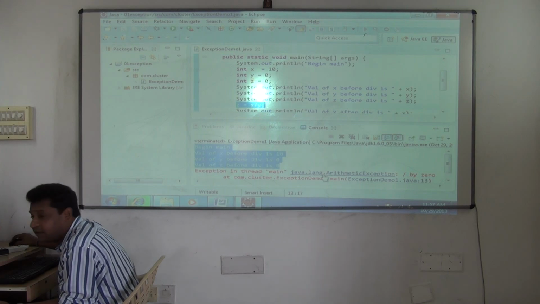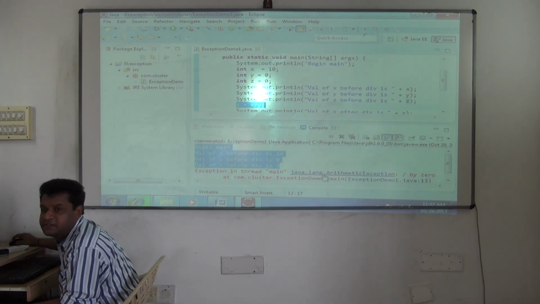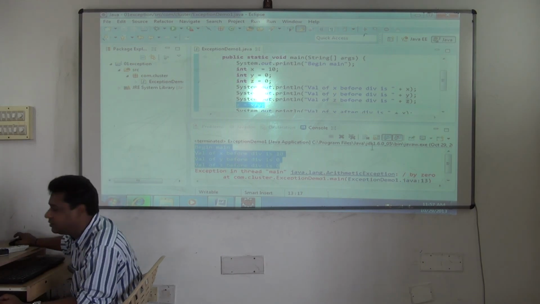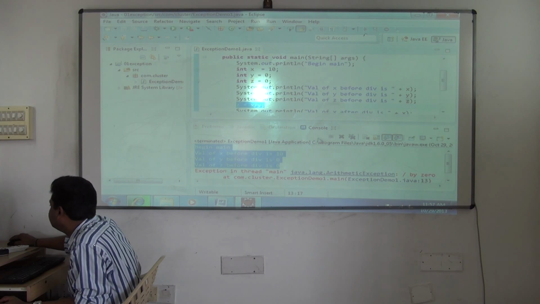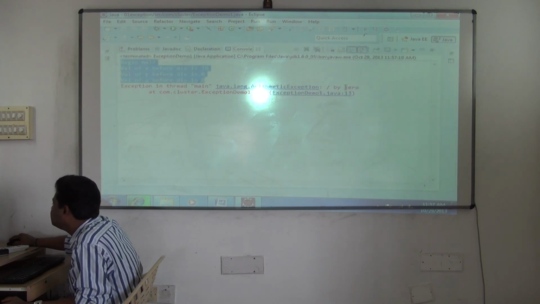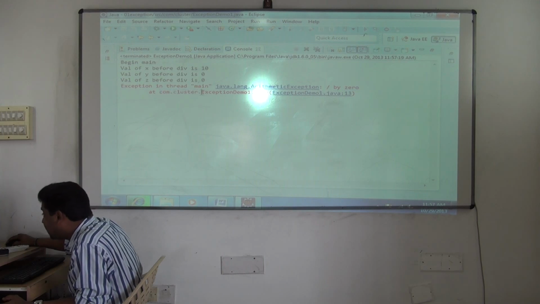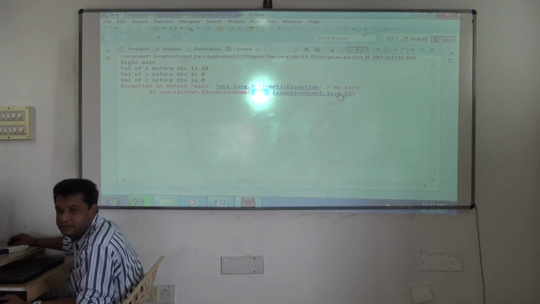You are seeing here very clearly, but in other languages you will never get the message why it got terminated. The beauty of Java is it's telling you very clearly: arithmetic exception has occurred. Not only that, see more information. Divided by 0 occurred. It has occurred in this package, in this class, in this method, in this Java file. This, exception demo, is what? Class name.